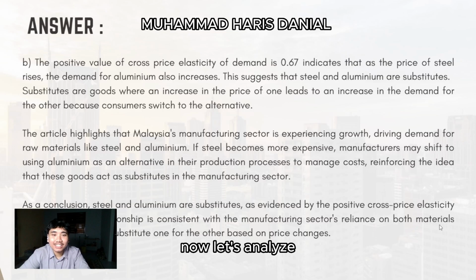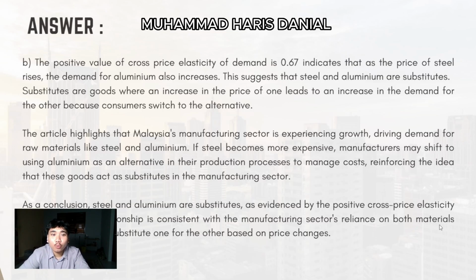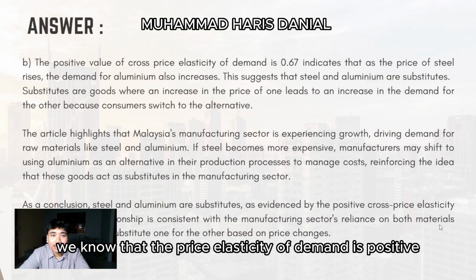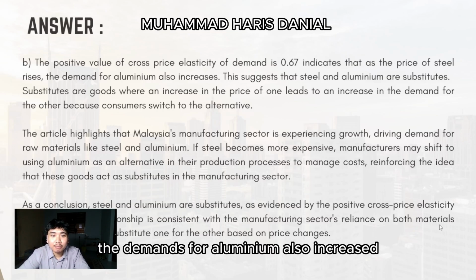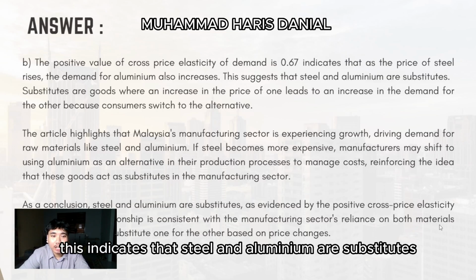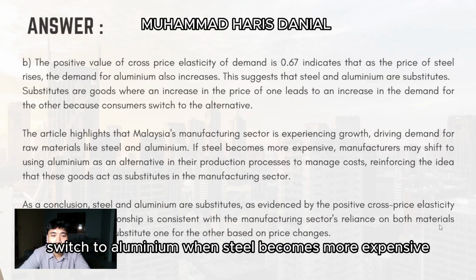Now, let's analyze whether steel and aluminium are substitutes or complements. We know that the cross price elasticity of demand is positive, which means that when the price of steel rises, the demand for aluminium also increases. This indicates that steel and aluminium are substitutes, as consumers or manufacturers switch to aluminium when steel becomes more expensive.